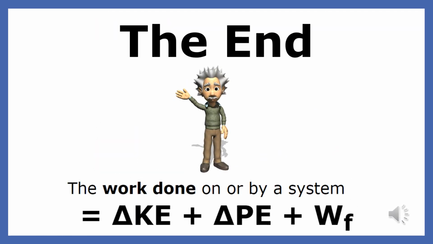When work is done on or by a system, it causes a change in mechanical energy of the system. It causes an increase or decrease in the kinetic and/or potential energy of the system. The change in the total energy of the system is exactly equal to the work done on or by the system. This is the end of my presentation on the work-energy relationship.